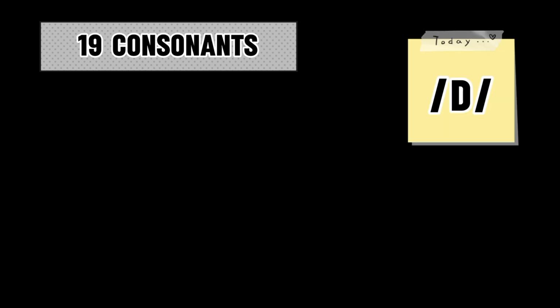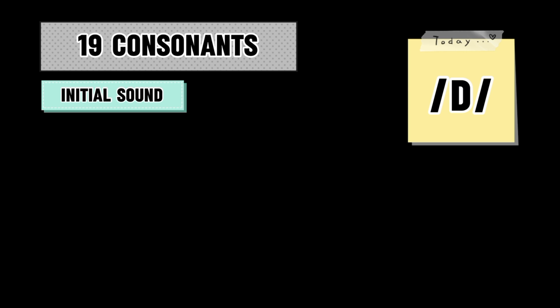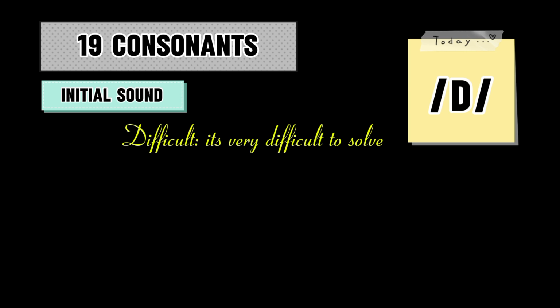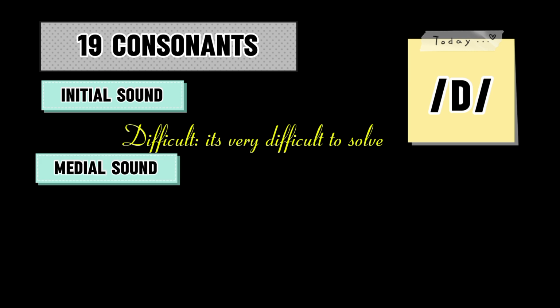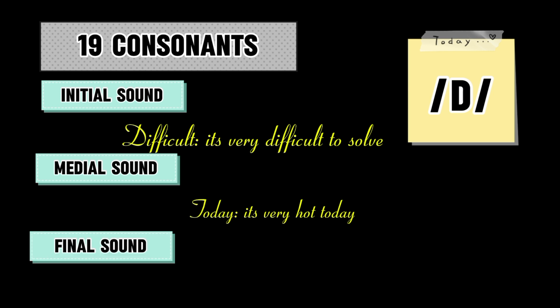Now the next alphabet is D. We pronounce the alphabet D as da, da. If we see the sound da in initial sound, it's difficult. It's very difficult to solve. If we see it in a medial sound, today. It's very hot today. And if we see it in final sounds, weird. It looks so weird.